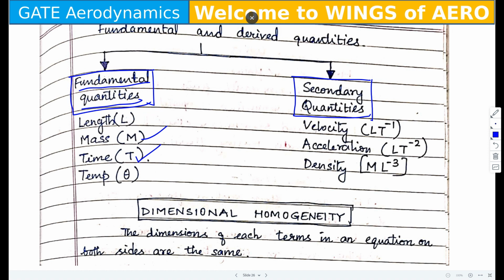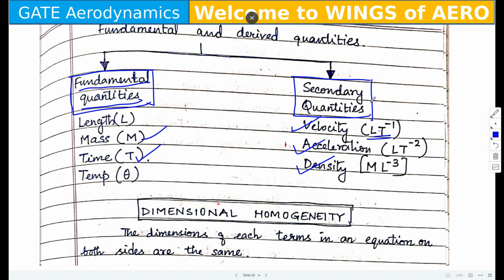Secondary means when we couple more than one fundamental quantity, maybe length and mass together, or length and time together. For example, velocity, acceleration, density, where we have more than one term.